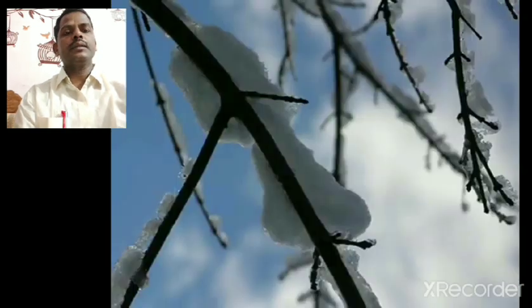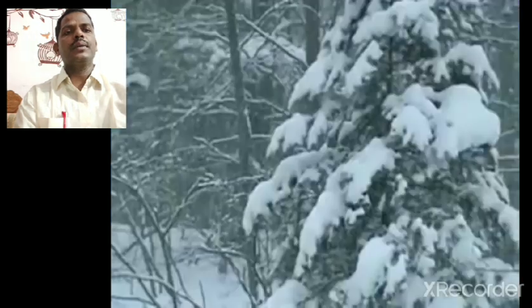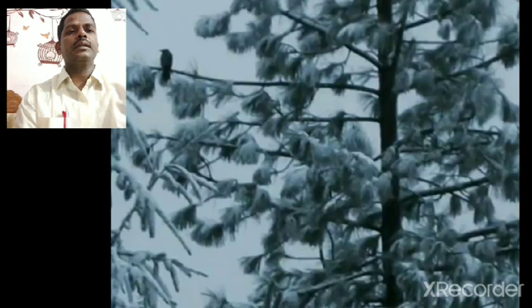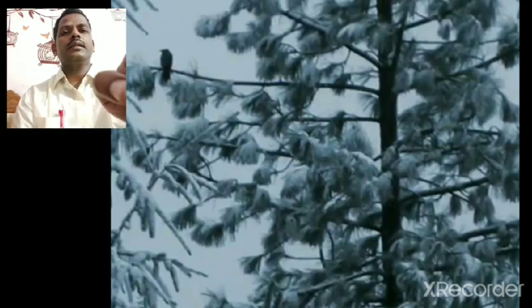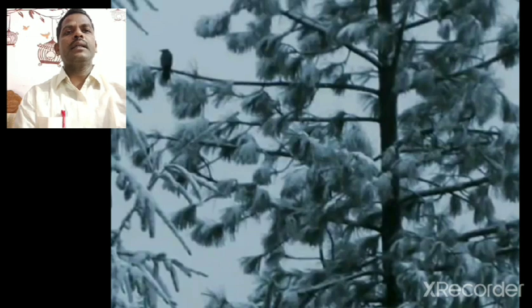As the snowfall is there, all things have been covered. Here, this is a hemlock tree, and the hemlock tree is a poisonous tree, and on that tree one blackbird is sitting. You can see there one blackbird is appearing, and it is a crow.